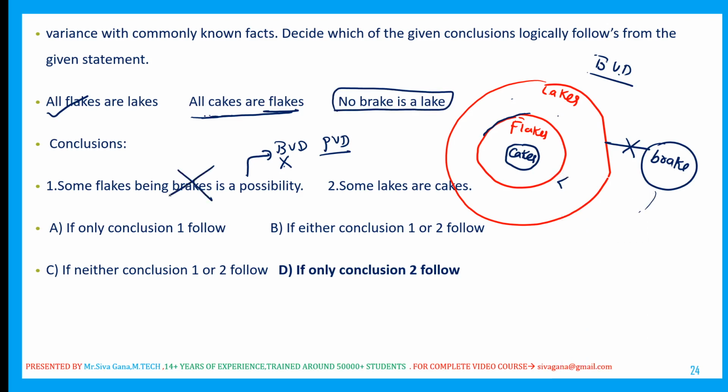That's okay. Some lakes are cakes. This is the entire lakes. In this entire lakes, some lake is cake, that's okay. This is true. Only conclusion 2 follows. Remember, whenever a possibility happens, check the basic Venn diagram as well as the possibility. In both cases, this is not possible. That's why it is false.